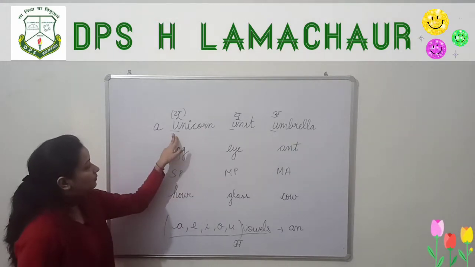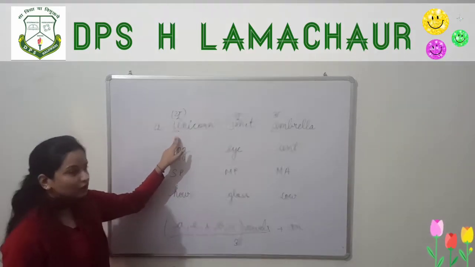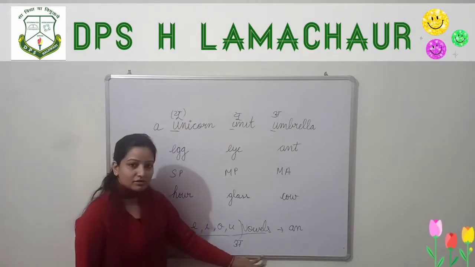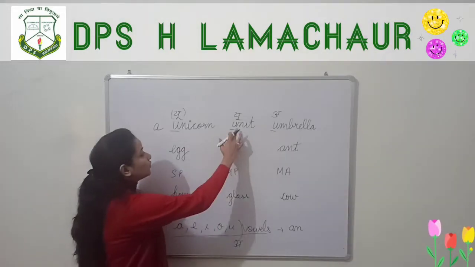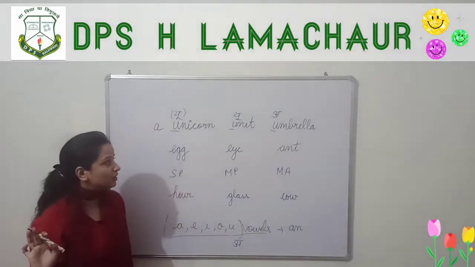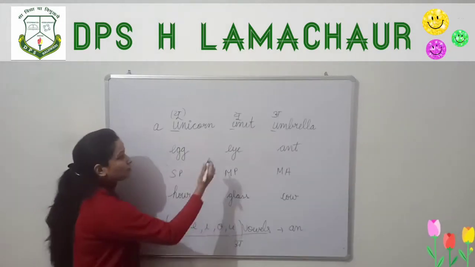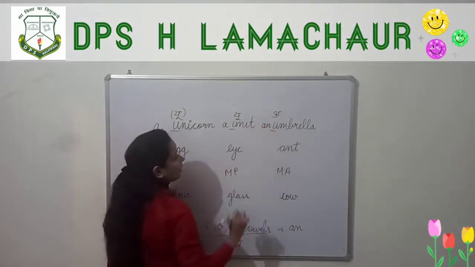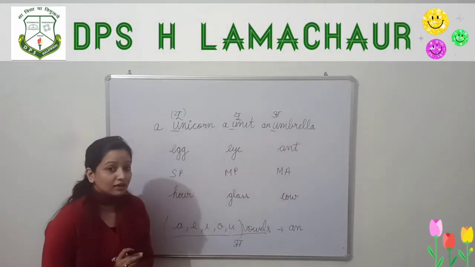Why? Because of the beginning, see the starting sound. This word unicorn starts with U, and U here is not the vowel sound, so write a. Unit. This word also starts with the sound U, and it is not the vowel sound, so write a unit. Now an umbrella. Here we are using an because this word starts with the vowel sound.